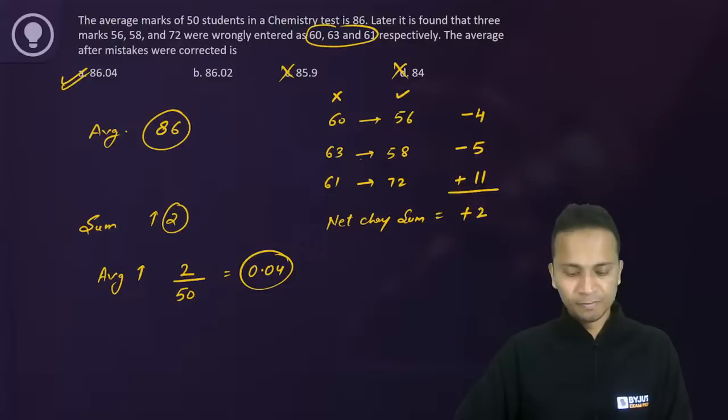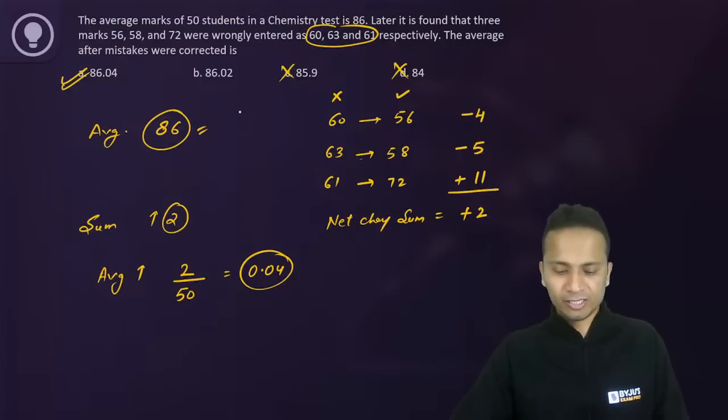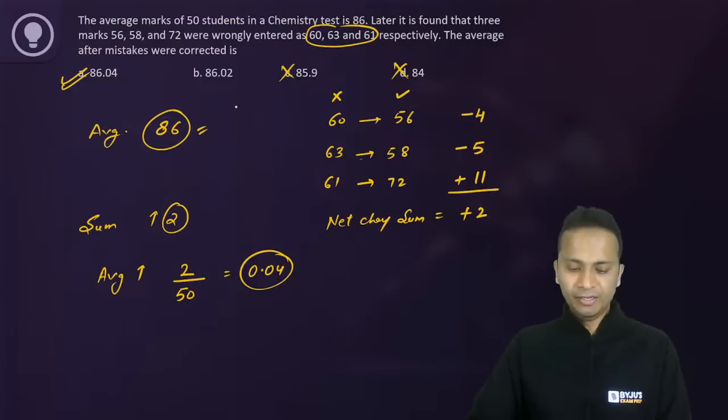Okay. So why can't it be 84? Because we have seen that the sum will increase after the correction. Okay. If the sum increases, then the average will also increase. Originally the average was 86. So the new, corrected average should be more than 86. That is why 84 and 85.9 will not be the answers. Okay, fine.